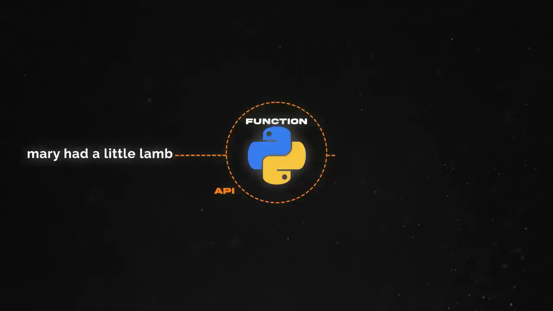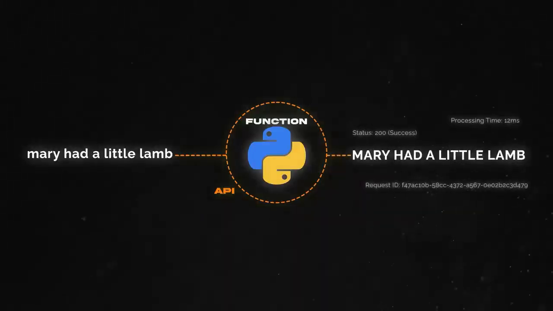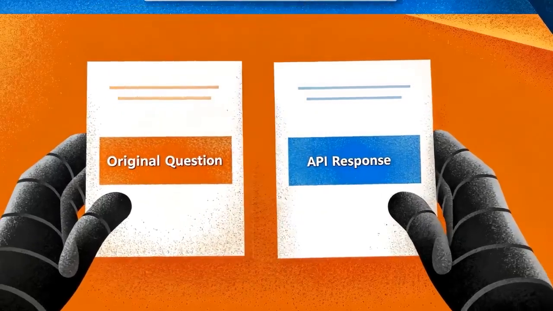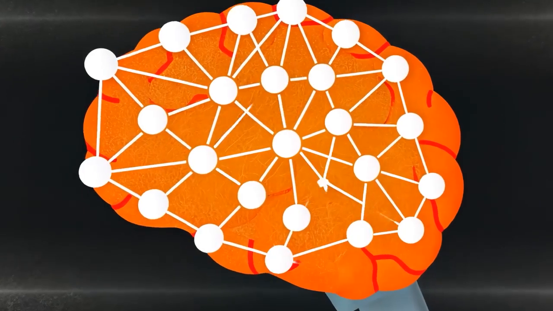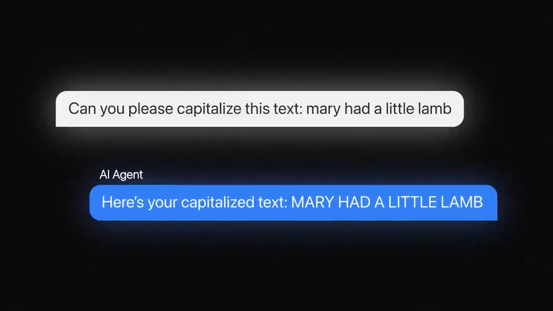Then the API sends back the capitalized version plus a bunch of other response data as well. Then the agent looks at your original question, looks at this messy response it got back from the API, and then using its brain, the LLM, it writes a natural language response answering your question. It would say, here's your capitalized text, Mary had a little lamb, in all caps.